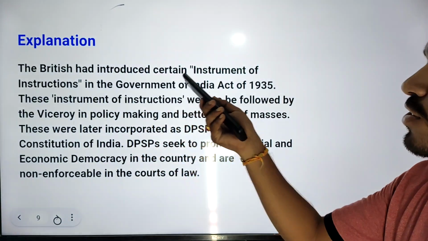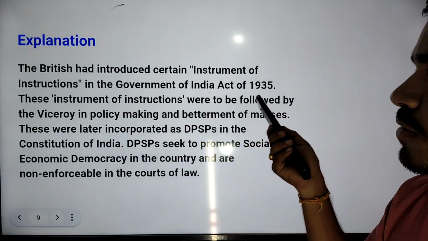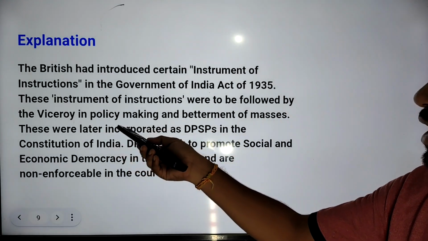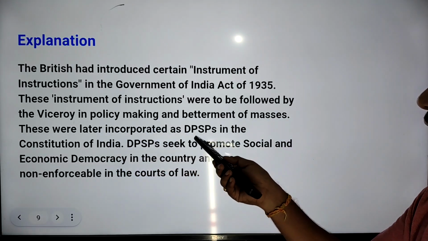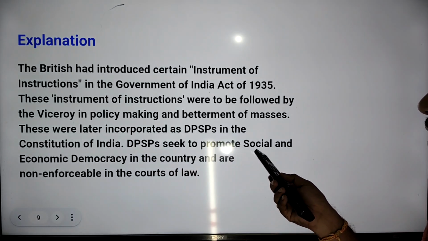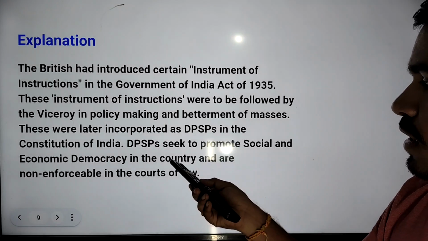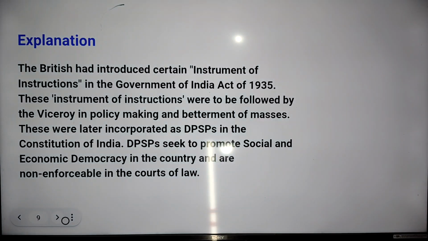The British had introduced certain instrument of instructions in the Government of India Act 1935. These instrument of instructions were to be followed by the Viceroy in policy making and betterment of masses. These were later incorporated as DPSPs in the Constitution of India. DPSPs seek to promote social and economic democracy in the country and are non-enforceable in the courts of law.